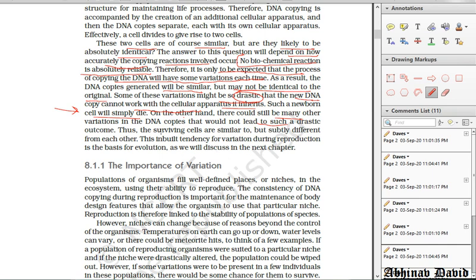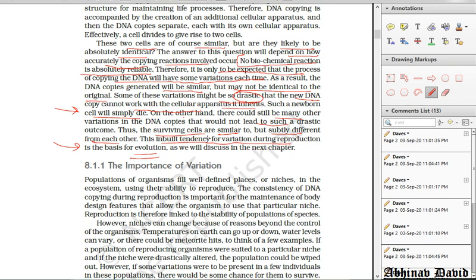So thus surviving cells are similar. The surviving cells will be same to same, but not identical, but subtly different, meaning a little bit different from each other. This inbuilt tendency of variation during reproduction is the basis of evolution, which I have already told you, and we are going to see this in the next chapter.